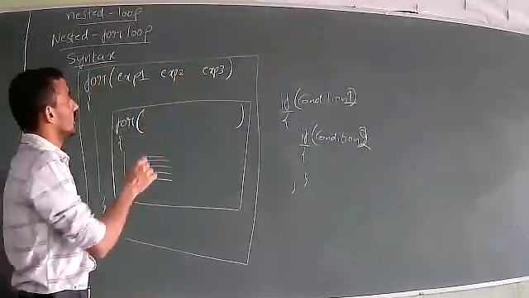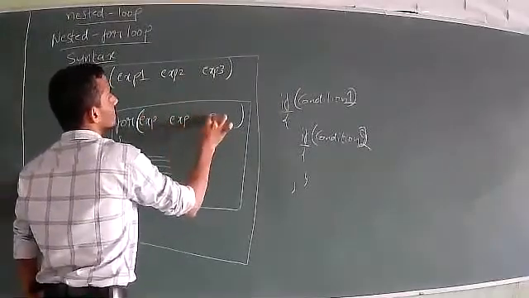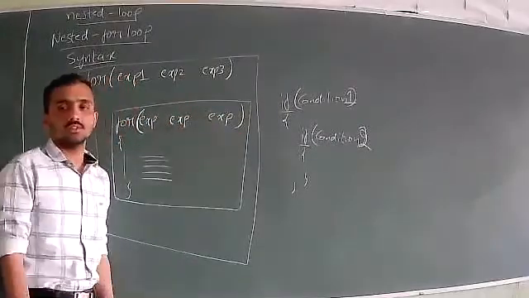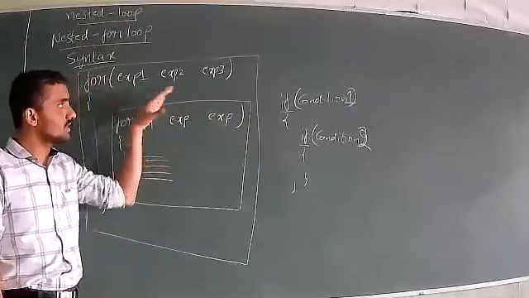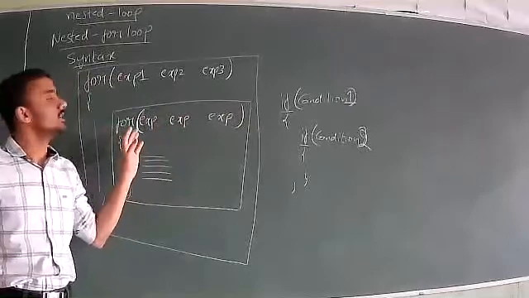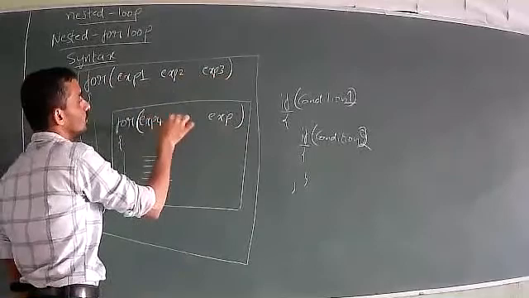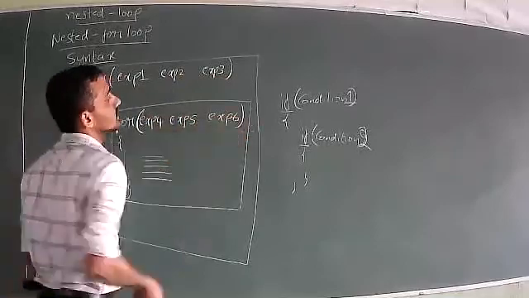Now again, when you write one more for loop, in the other for loop also you have three expressions. Because when we write the for loop in this format, you have to write the three expressions in one line: expression 1, expression 2, expression 3. Now in sequence, expression 4, expression 5, expression 6.